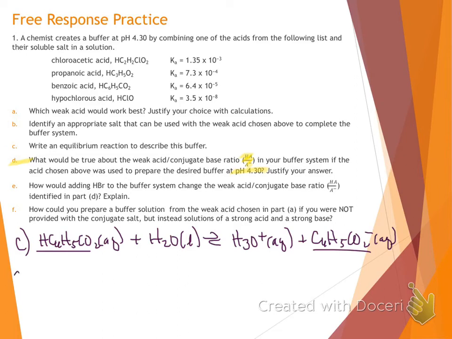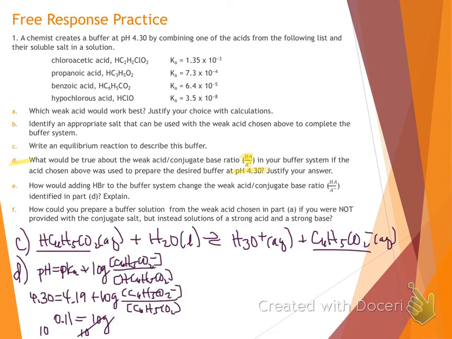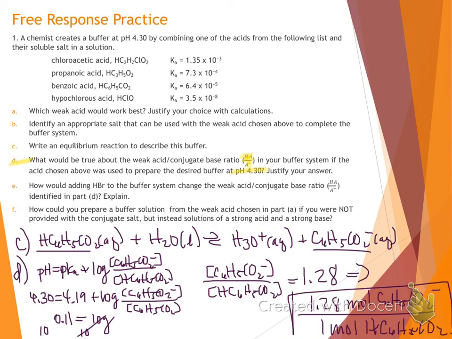But we can use Henderson-Hasselbalch to actually go and calculate this. As we do that algebra, we find that our ratio is equal to 10 to the 0.11 power, which means that we would have 1.28 moles of our conjugate base per every 1 mole of our benzoic acid. Well, again, that makes sense. That pH we wanted was a little bit more basic than when we have an equal ratio, so we're going to need a little bit more base in our buffer.